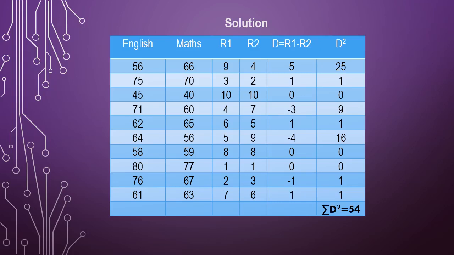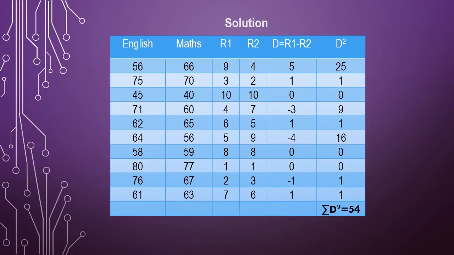9 minus 4 is 5. 3 minus 2 is 1. 10 minus 10 is 0. 4 minus 7 is minus 3. 6 minus 5 is 1. 5 minus 9 is minus 4. 8 minus 8 is 0. 1 minus 1 is 0. 2 minus 3 is minus 1. 7 minus 6 is 1.